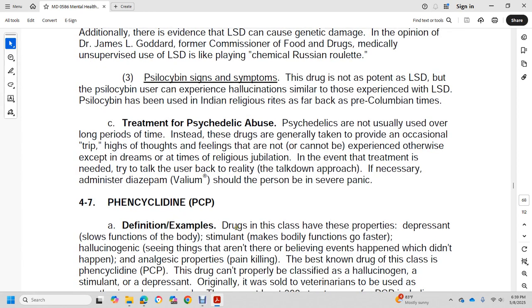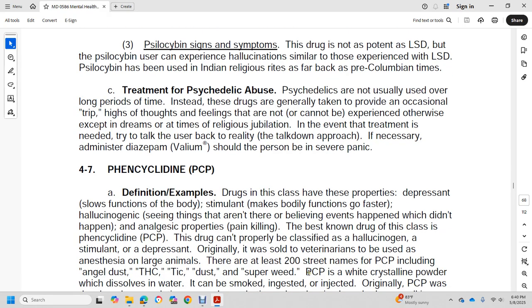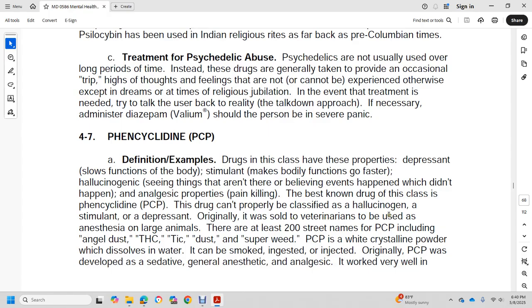Alright, PCP. Definition: drug and class. PCP is classified as a depressant, which slows functions of the body; a stimulant, which makes body functions go faster; and a hallucinogen, causing seeing things that aren't there and believing things happened that didn't happen. It also has analgesic properties, meaning pain-killing. The drug can be properly classified as a hallucinogen, stimulant, and depressant. It was originally sold to veterinarians to be used as an anesthetic for large animals.